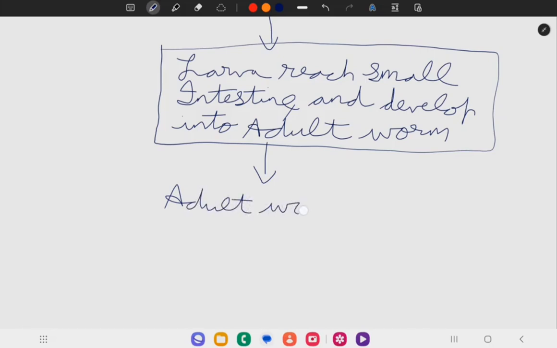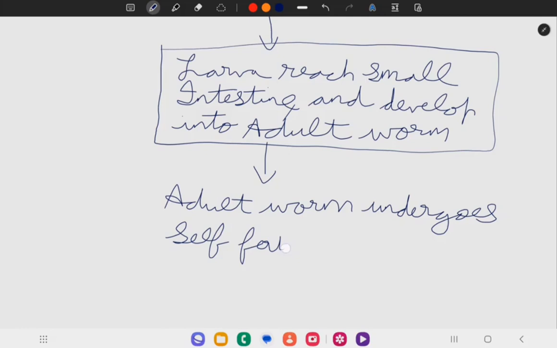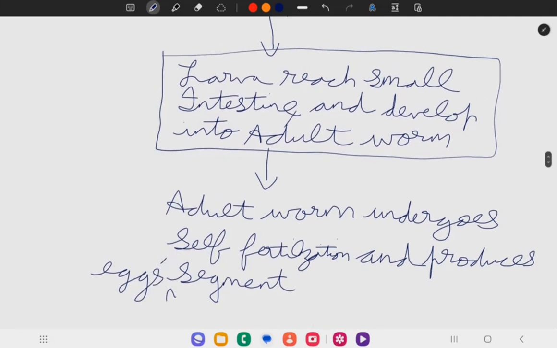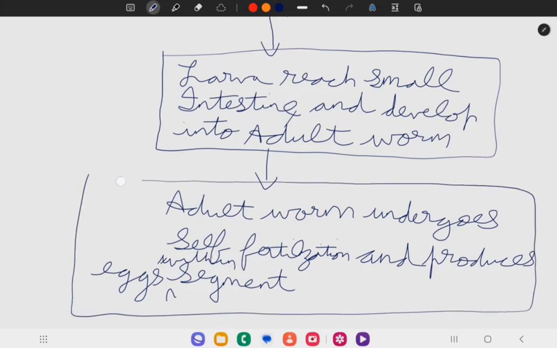Once the larva reaches the small intestine and develops into an adult worm, the adult worm undergoes self-fertilization in the small intestine and produces eggs within the segments.